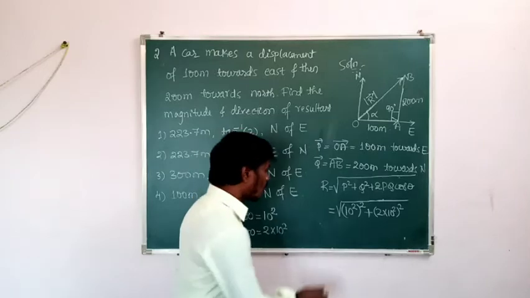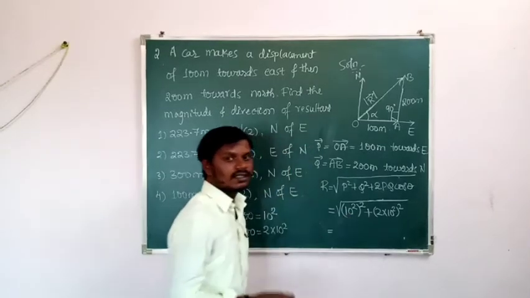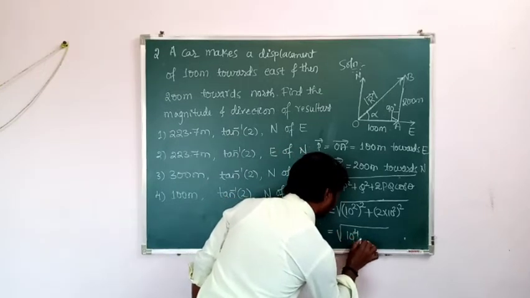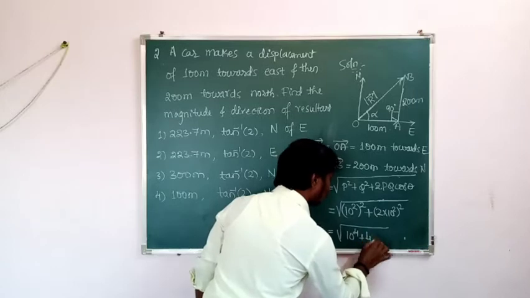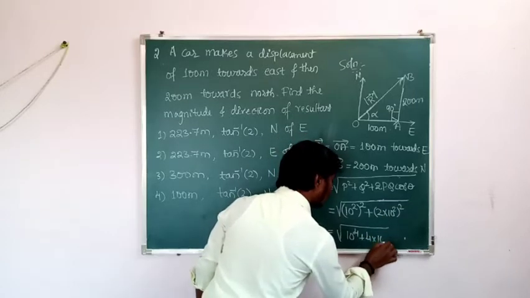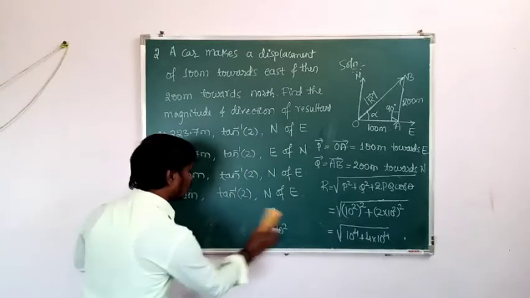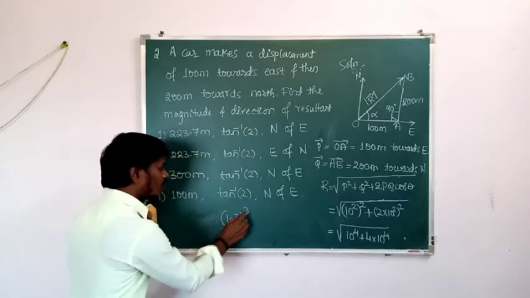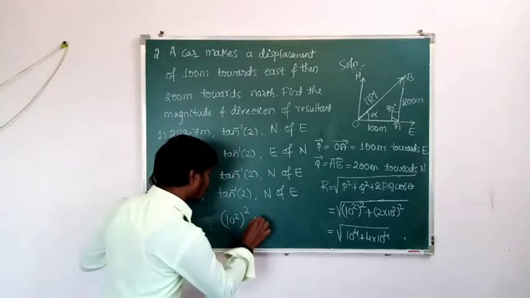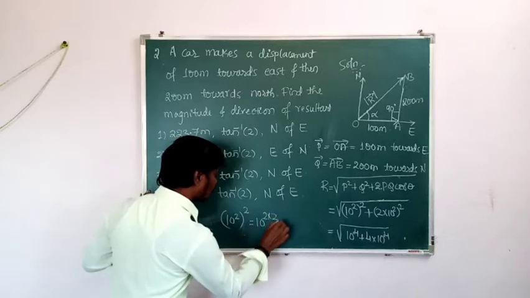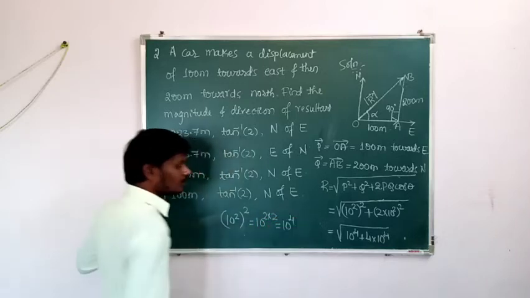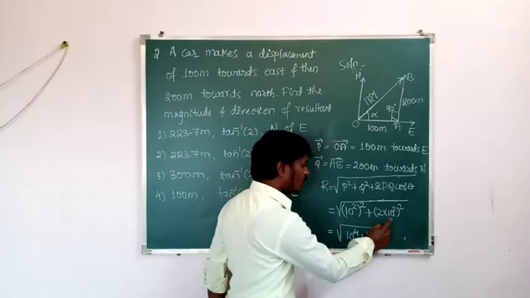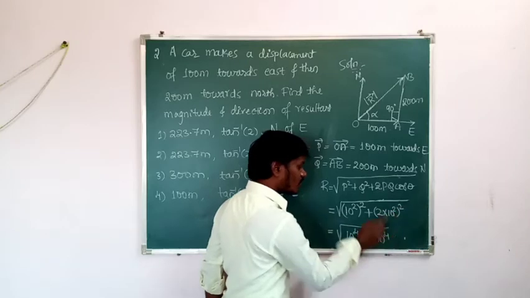Then 10 to the power of 2 square, that is 10 to the power of 4. Then 2 square is 4. Then 10 to the power of 2 square, again it is 10 to the power of 4. Look here, 10 to the power of 2 raised to 2, we are going to multiply these two. So that is 10 to the power of 2 into 2, that is 10 to the power of 4. Okay. Then 2 square is how much? That is 4, and 10 to the power of 2 square, that is 10 to the power of 4.